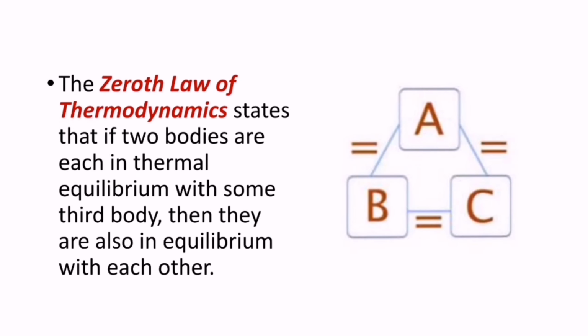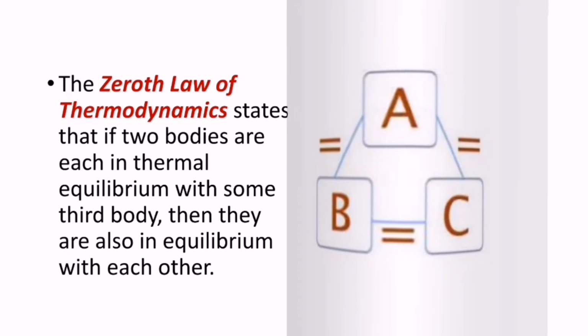We can understand by looking at this figure. So A equals B, B equals C, C equals A, like this. The zeroth law of thermodynamics states that if two bodies are each in thermal equilibrium with some third body, then they are also in equilibrium with each other. This is called the zeroth law of thermodynamics.